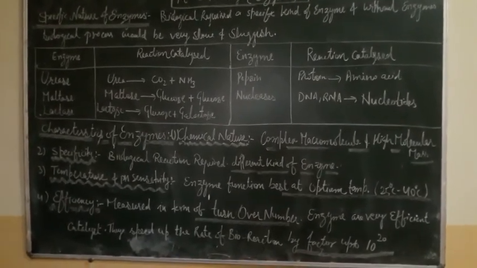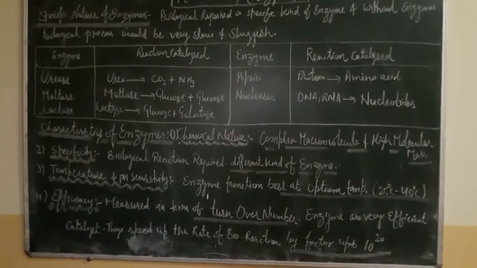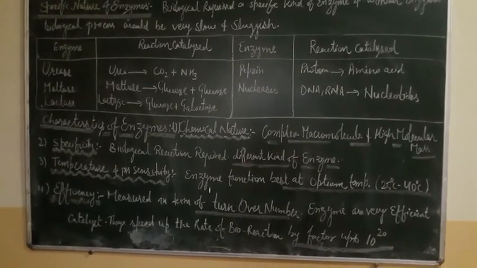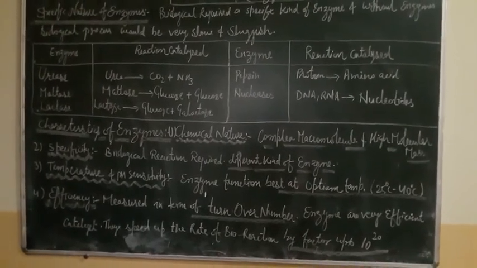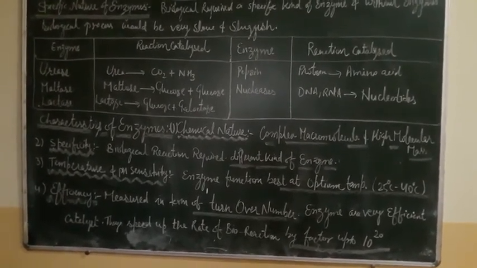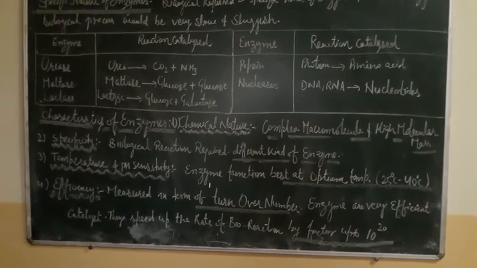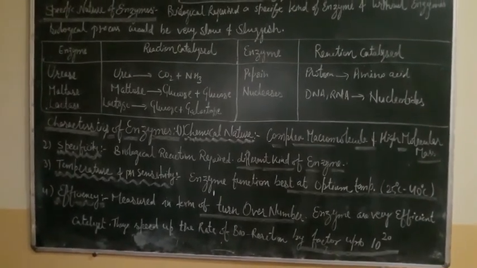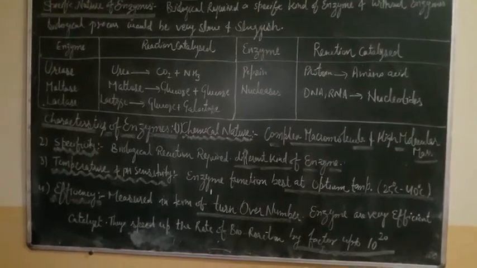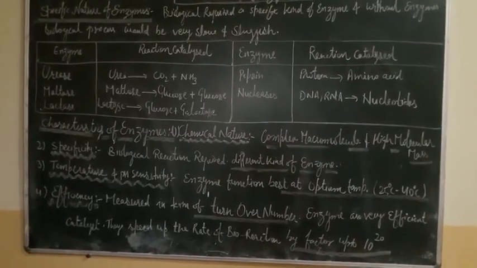For example, salts of heavy metals, cyanide ions, and dinitrophenols. These are enzyme inhibitors because they reduce the activity of a particular enzyme.